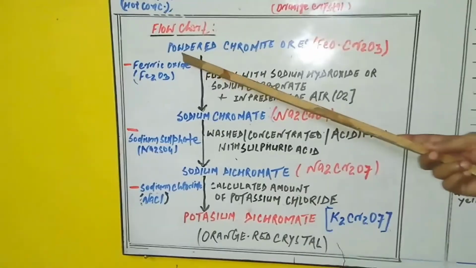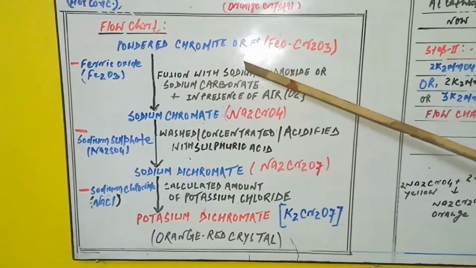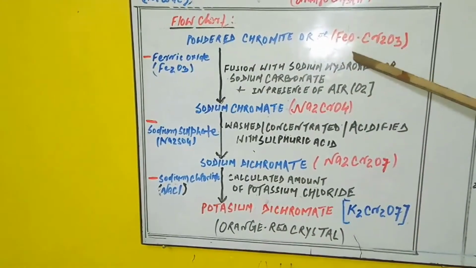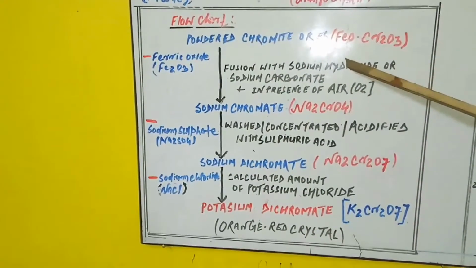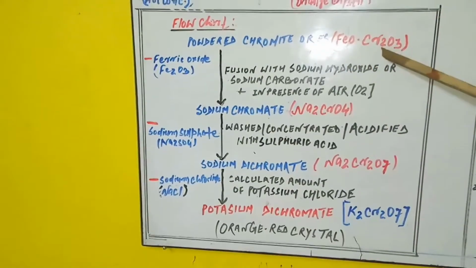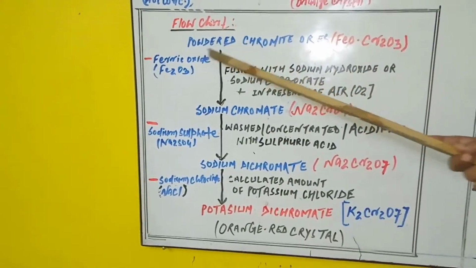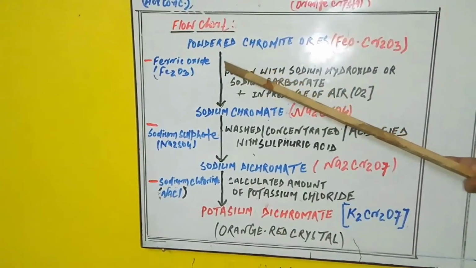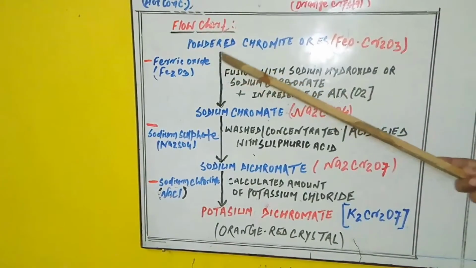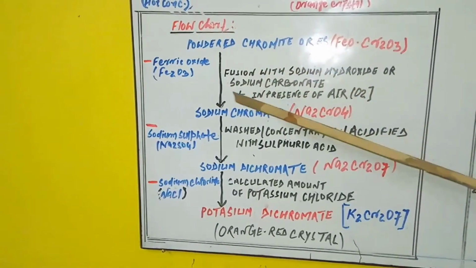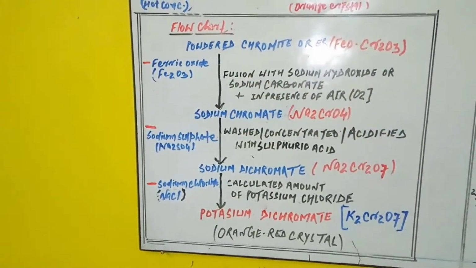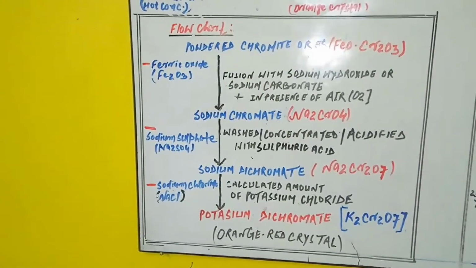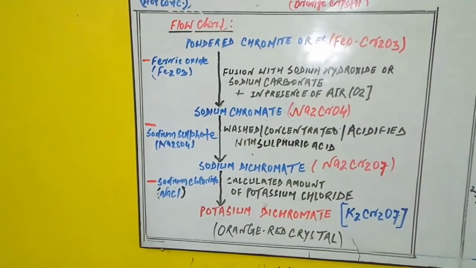We take powdered chromite ore, written with the formula FeO.Cr2O3, also written as FeCr2O4. What do we mean by powder? The chromite ore is taken and converted into a small powder form in the crusher mill, and concentrated. It is now fully prepared to undergo the further process to convert it into potassium dichromate.